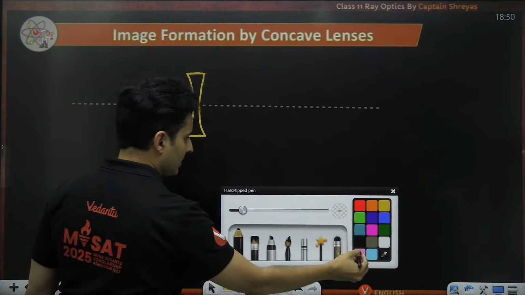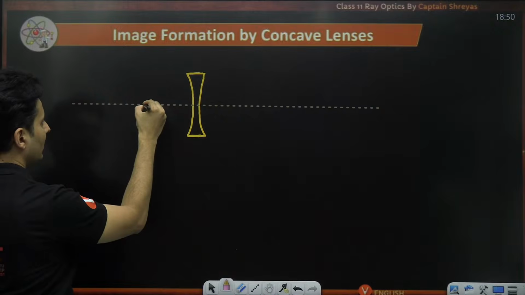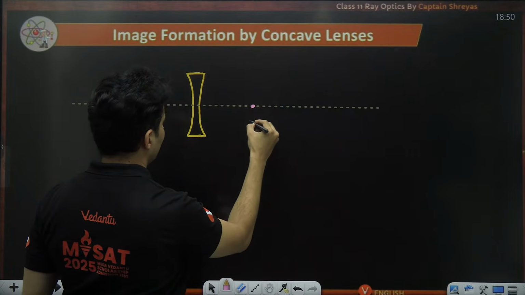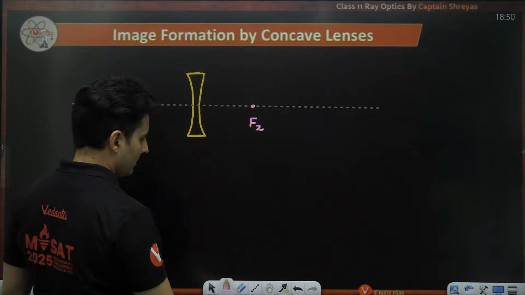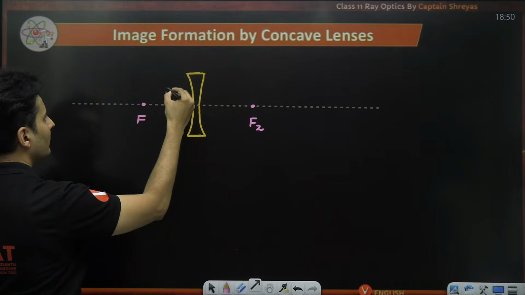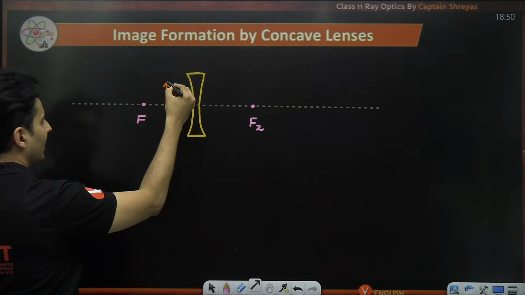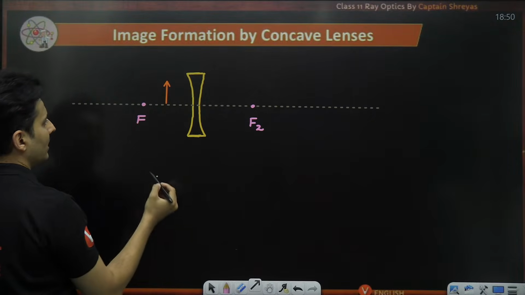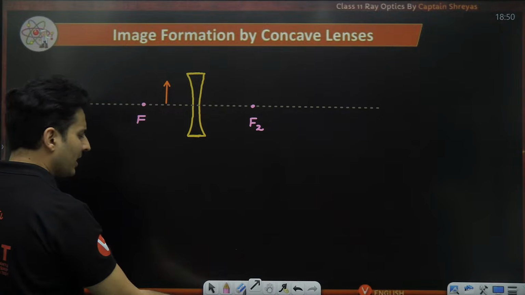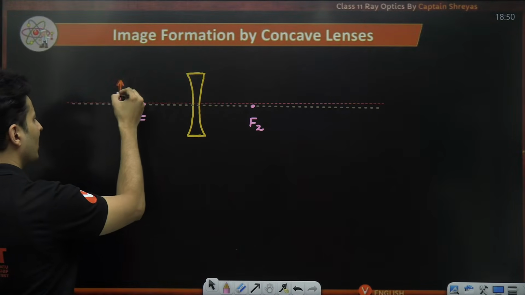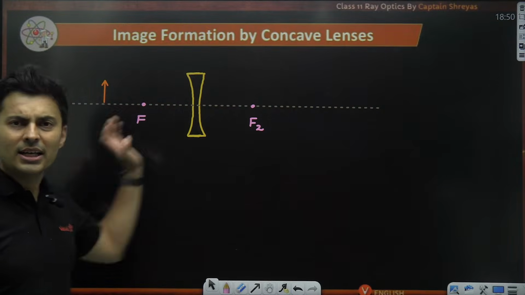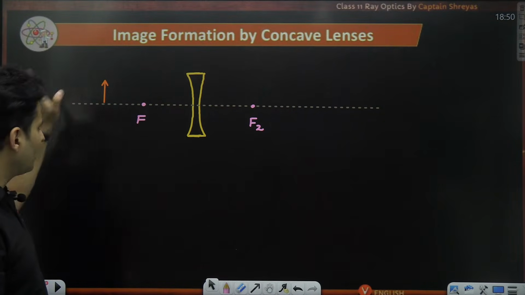The focus will be somewhere here, and exactly the same distance on the other side will be the secondary focus. Let's say my object happens to be somewhere over here, and see what exactly happens to that particular object. The rays will go everywhere. You can keep the object anywhere, guys. You can keep it here, here, anywhere you want. According to where you keep it, the image will change.